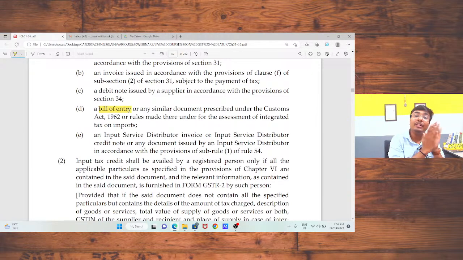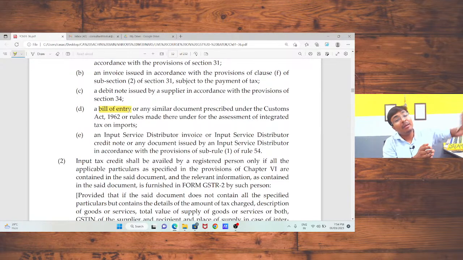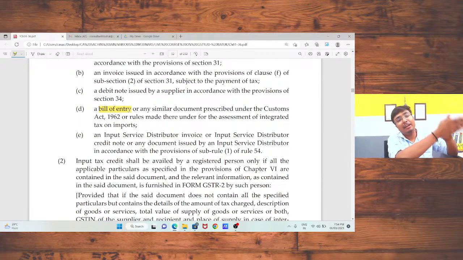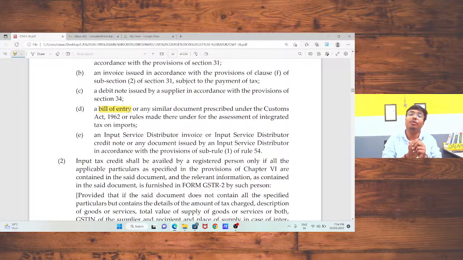Hence, when I take the registration as an input service distributor, I should issue the invoice as an input service distributor. And if my branch is going to claim input tax credit in that regard, the input service distributor invoice or input service distributor debit note or credit note should be in the hands of my branches for claiming the input tax credit. So the documentary requirement is my invoice, my debit note, bill of entry, or the input service distributor debit note, credit note, or invoice.